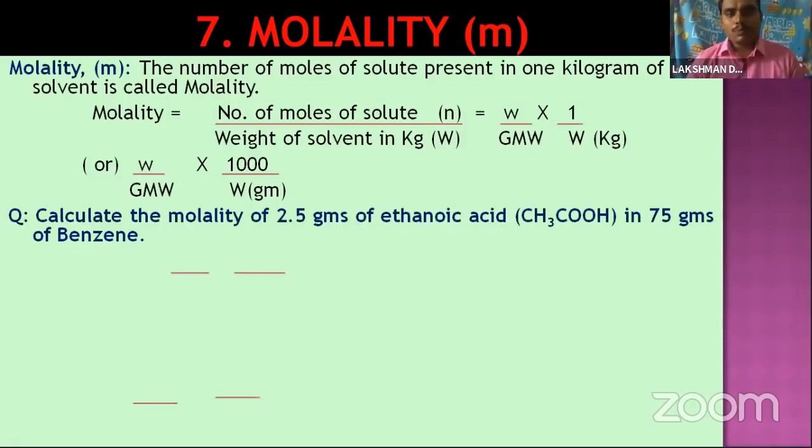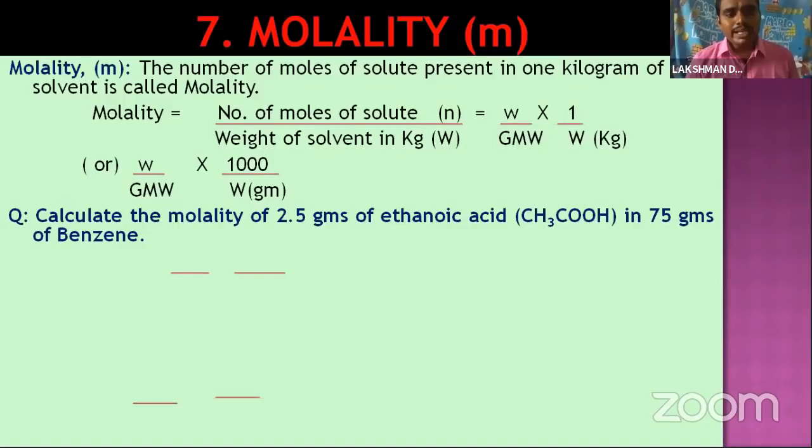Let's come to one of the problems. Calculate the molality of 2.5 grams of ethanoic acid in 75 grams of benzene. Clearly you can observe both compositions: ethanoic acid is 2.5 grams and benzene is 75 grams. The molality formula is weight by gram molecular weight into 1000 by weight of the solvent.